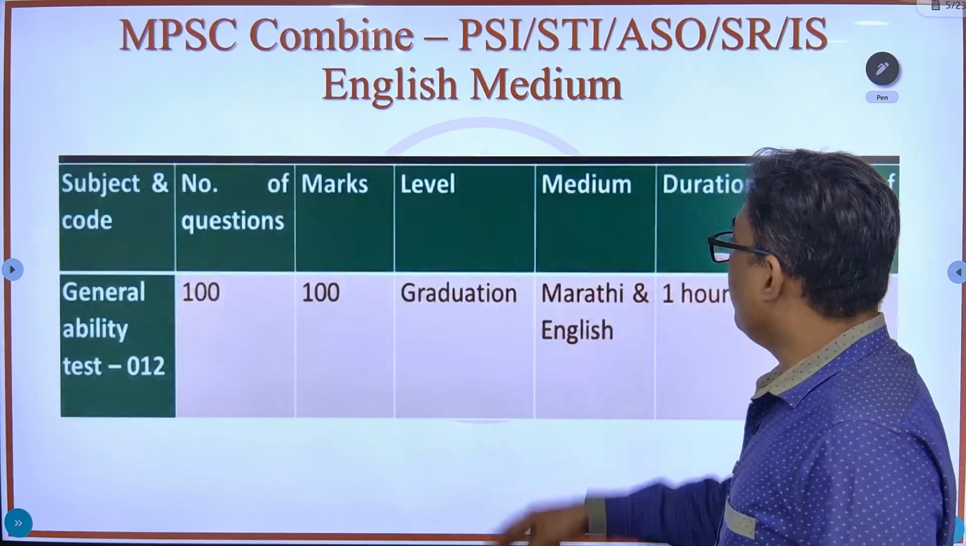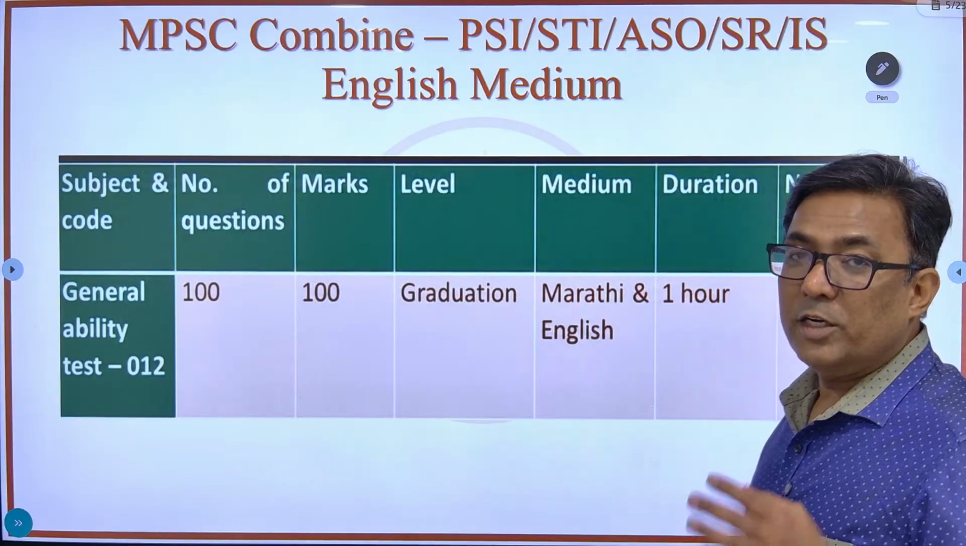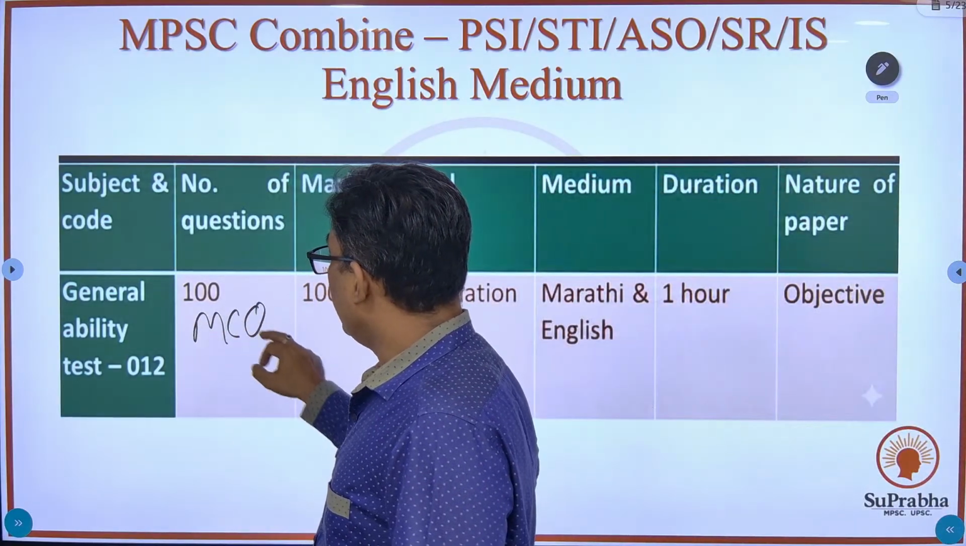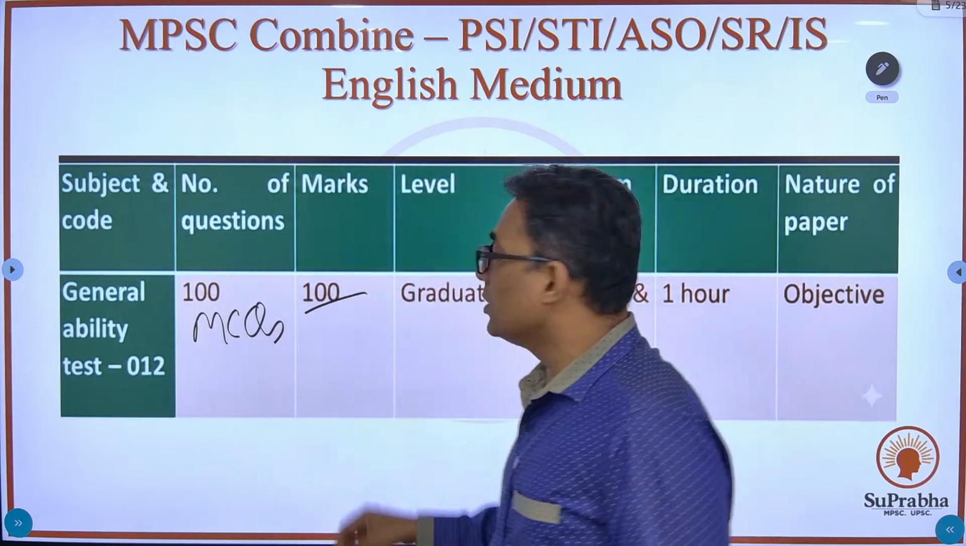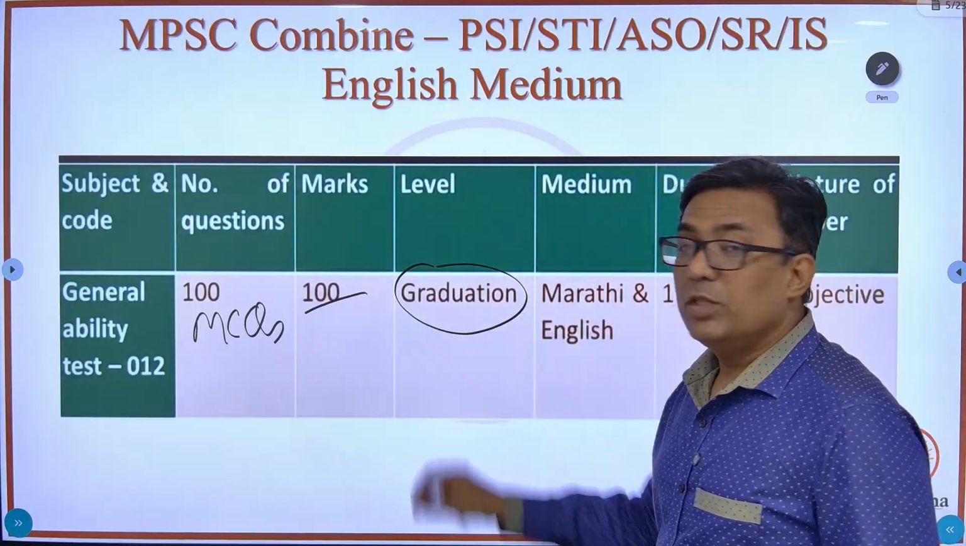So if you sum it up, what is the prelim exam? 100 MCQs. So these are all MCQs. 100 MCQs for 100 marks. 1 question carries 1 mark. The level is graduation. Now this is very important.